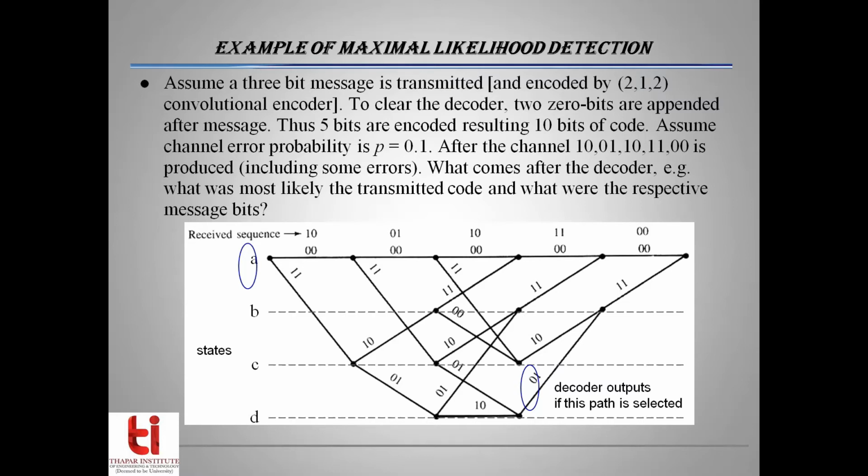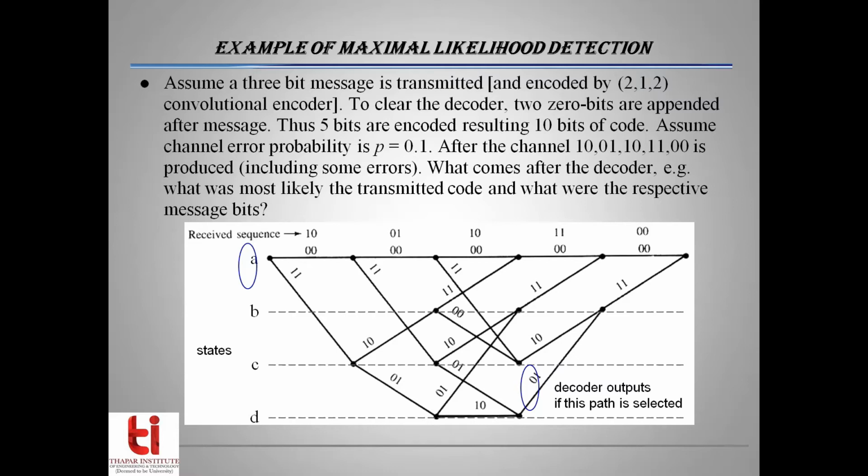So if from node A we go to another node, the output will be 00 corresponding to a 0, and corresponding to a 1 from node A we go to node C, and the output is 11. The slanting line diverging downwards from the leftmost node A produces an output 11. Similar logic can be applied to interpret all the divergences and the corresponding outputs.